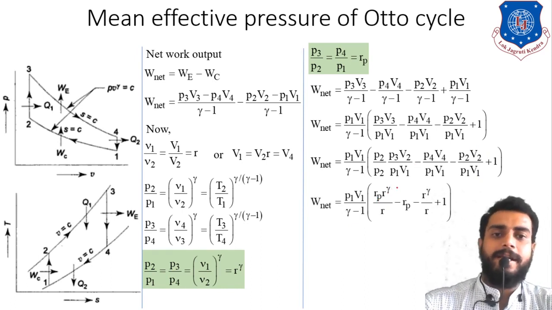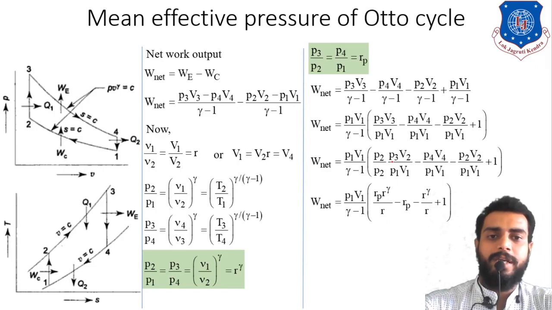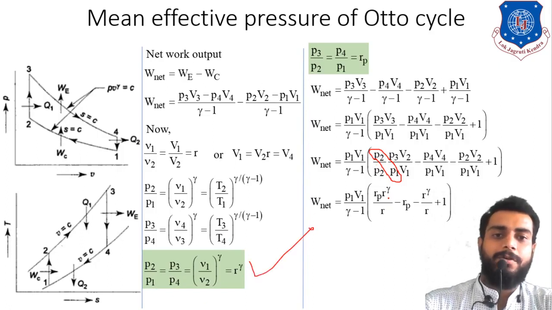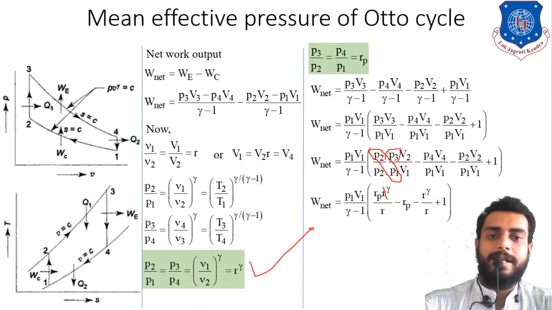Now let's understand again how it is written. See over here, this combination is P2 divided by P1, and P2 divided by P1 is nothing but R raised to gamma. This equation, P2 by P1 is equal to R raised to gamma, that is why I have written R raised to gamma. So this one is clear. Next, P3 divided by P2.